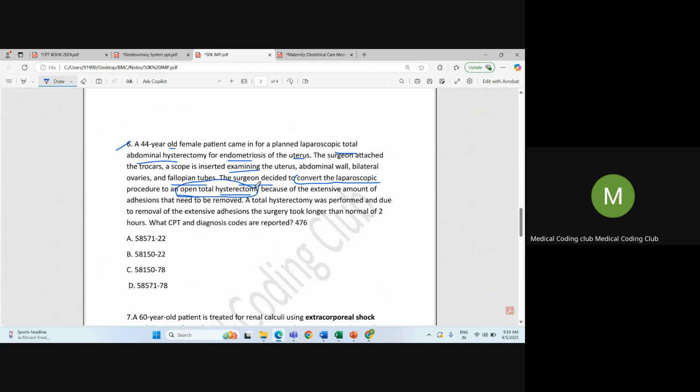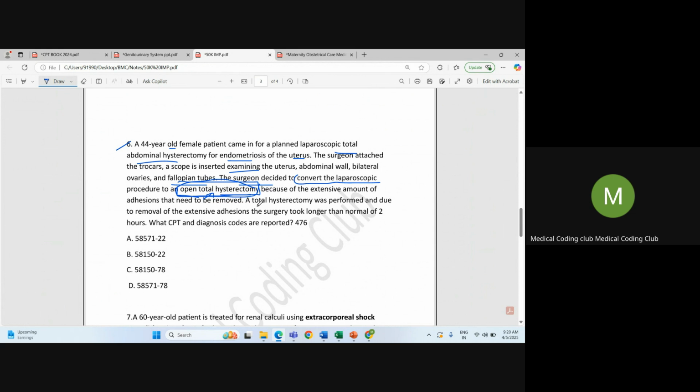Okay, so this is important. Few students, what they'll do, they'll only focus on some keywords. And here, if you directly see, this says laparoscopic total abdominal hysterectomy. Okay, so if you read the complete question, you get one more point that the surgeon has decided to convert the laparoscopic procedure to open total hysterectomy. That means they have performed the open total hysterectomy procedure. Okay, so we have to find the code for this particular keyword.